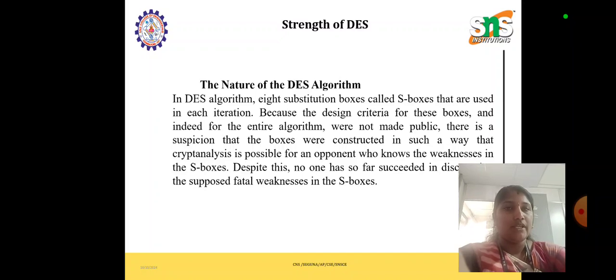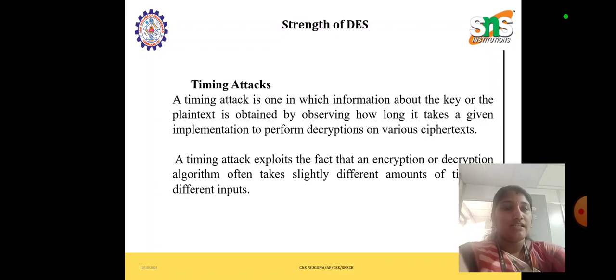So there can be a suspicion that the boxes were constructed in such a way that cryptanalysis would be highly possible for an opponent who knows the weakness of the S box. Only if the cryptanalyst knows the weakness of the S box can they detect it, but this is not an easy process. It is completely based on the discrete logarithm process. Despite this, no one has so far succeeded and no one has proven that the S box is weak.